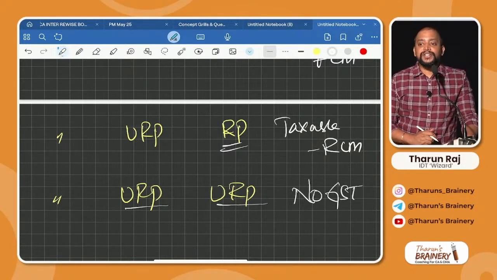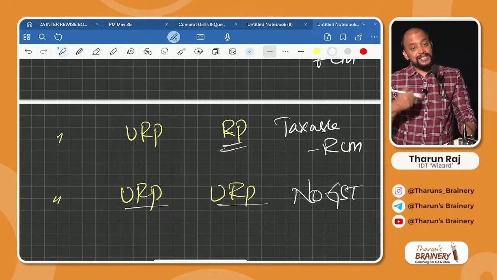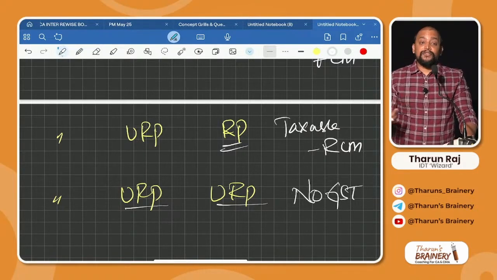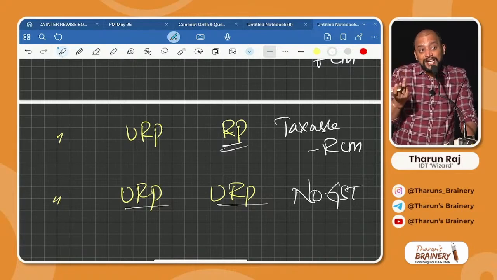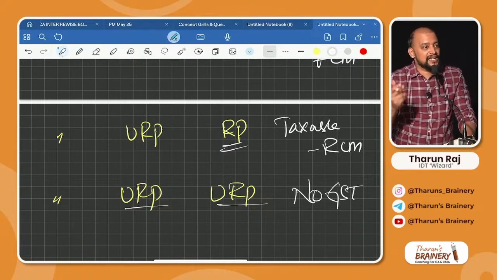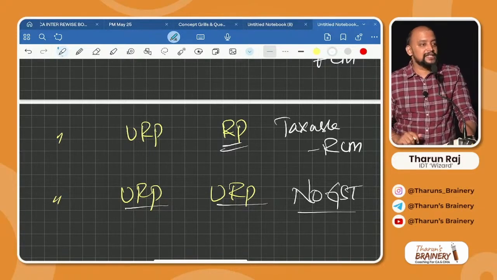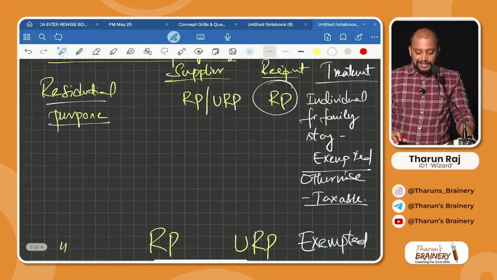Sir, you said commercial means taxable. Correct. Commercial is taxable only. But one more point we need to check. What is that? The person paying GST should be registered. Otherwise, there is no GST. So that's why there is no GST. Is it clear? So that is this.